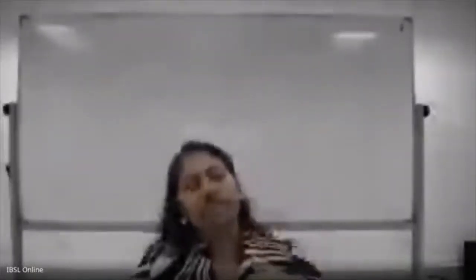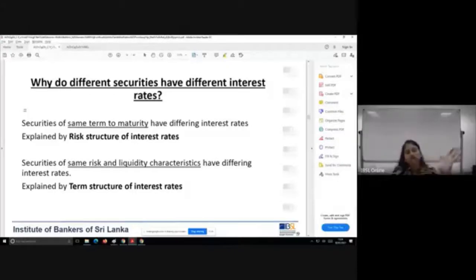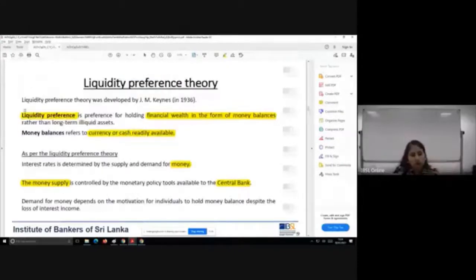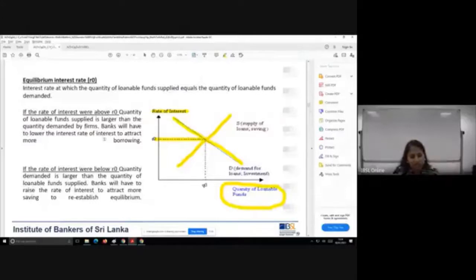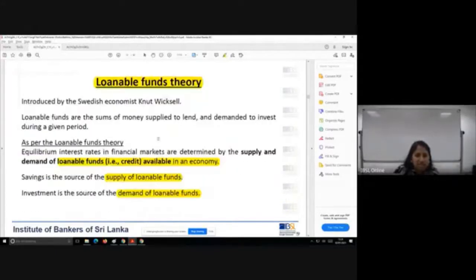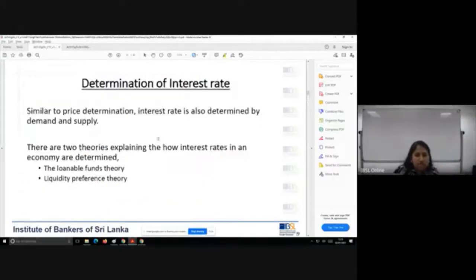So those are the two theories which showed you how interest rate is determined. Now remember, this interest rate that we say was determined by these forces is the nominal interest rate that we are talking about. All right, the market deciding interest rate.